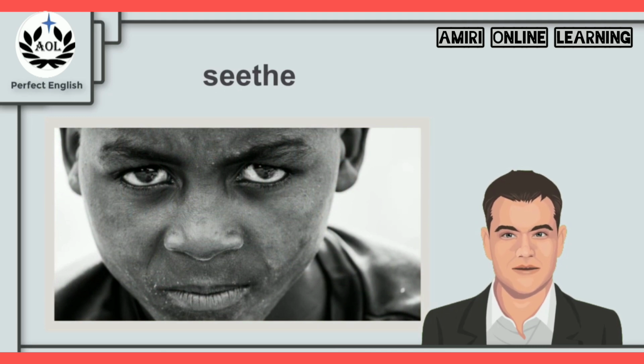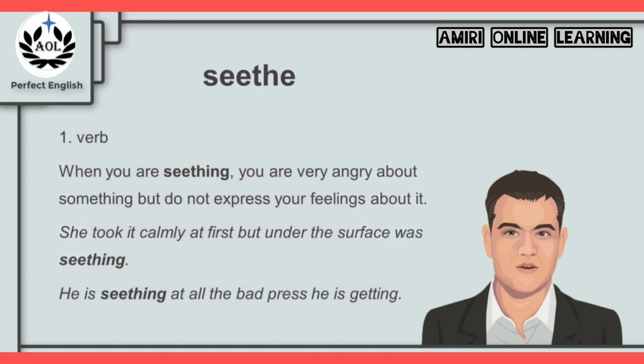Now you look at this picture and you can see that there is kind of sadness and anger in this boy's eyes. It could be that he was oppressed or he was not treated well by many people, and that led him to this anger and sadness in his eyes. But how does that relate to the word seethe? Let's find out. Now, seethe is a verb.